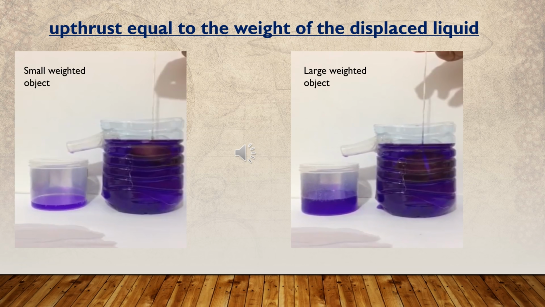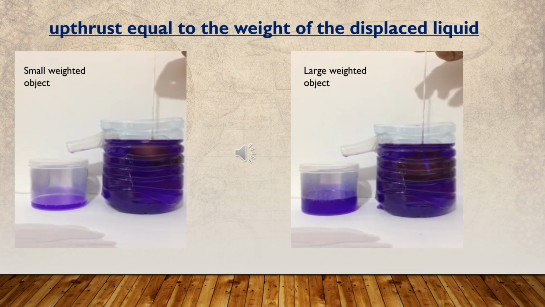There's a simple experiment to find out that the upthrust is equal to the weight of the displaced liquid, as told by Archimedes. Here you can see there are two setups. On the left side, a small weighted object is dipped in water. Then you can observe the amount of water displaced by that object.